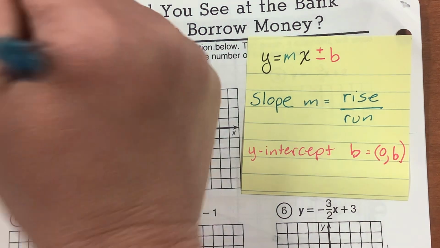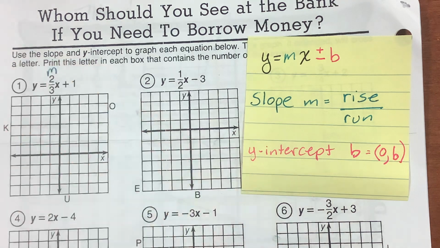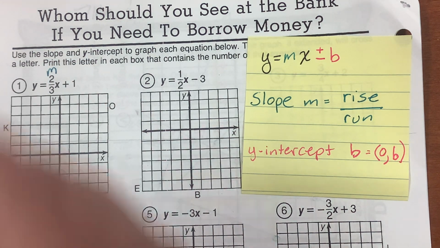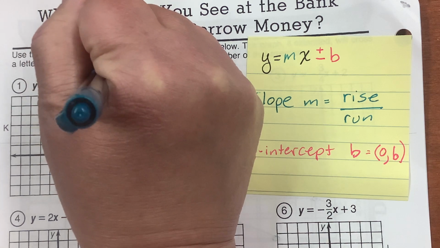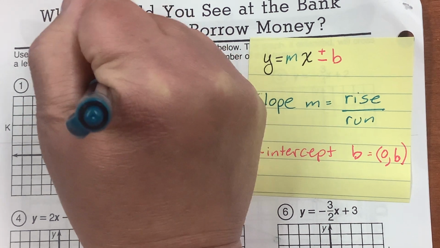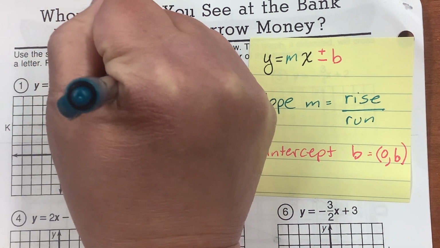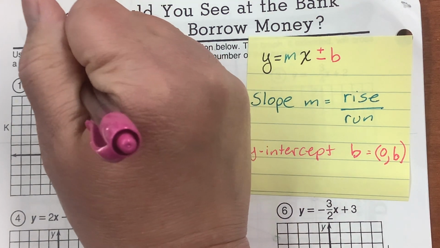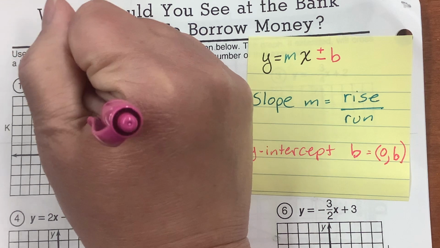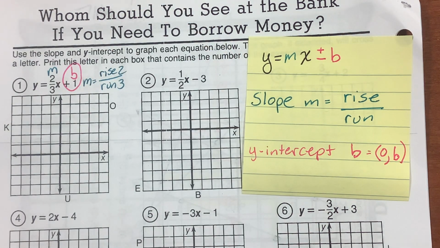Here, my m is 2/3. So m equals rise 2, run 3. But I begin with the b at the end, and b here is 1.